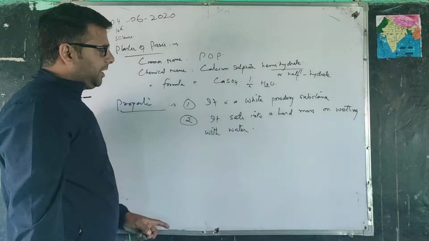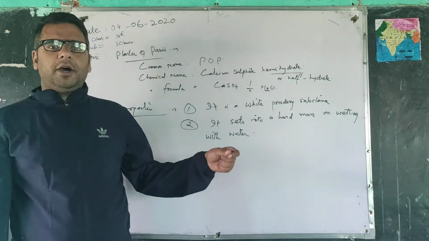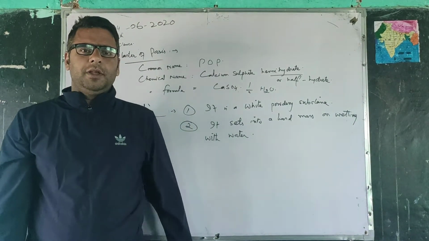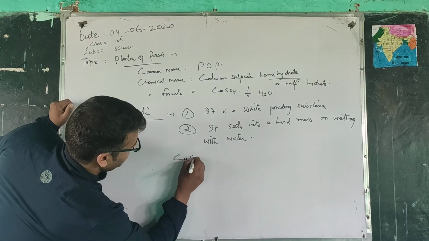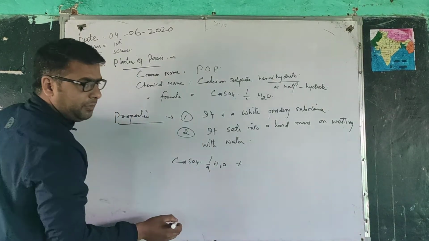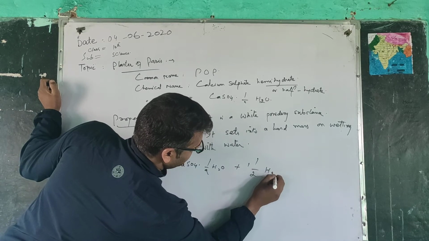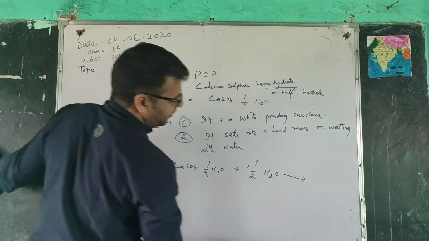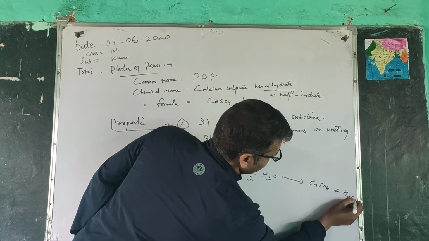When it comes in contact with water, it forms gypsum once again. I can show you the reaction here. This is POP, CaSO4 half of water. When it comes in contact with water, it sets into a hard mass, that is gypsum, CaSO4 2 times water.